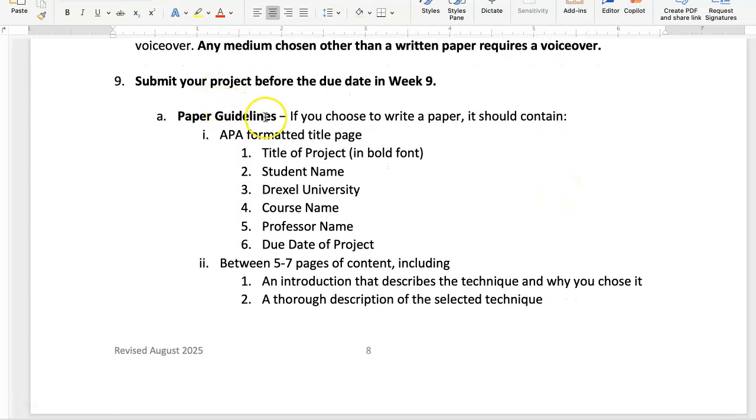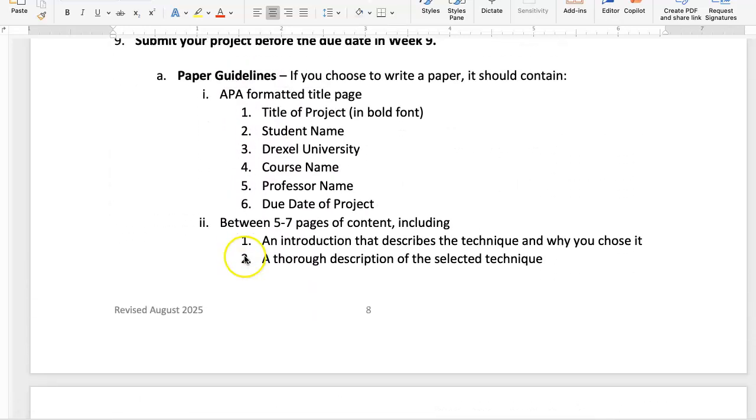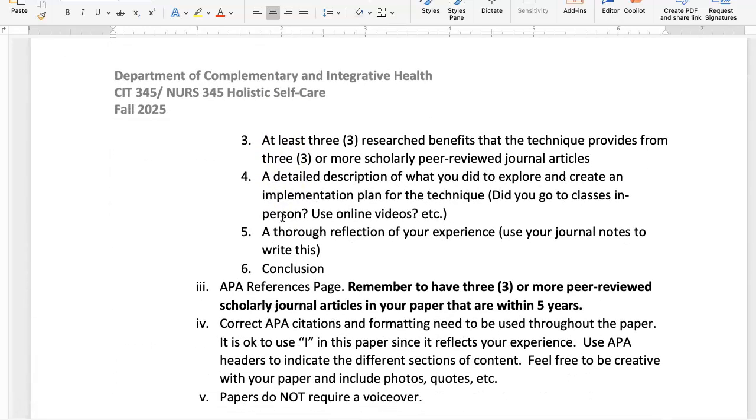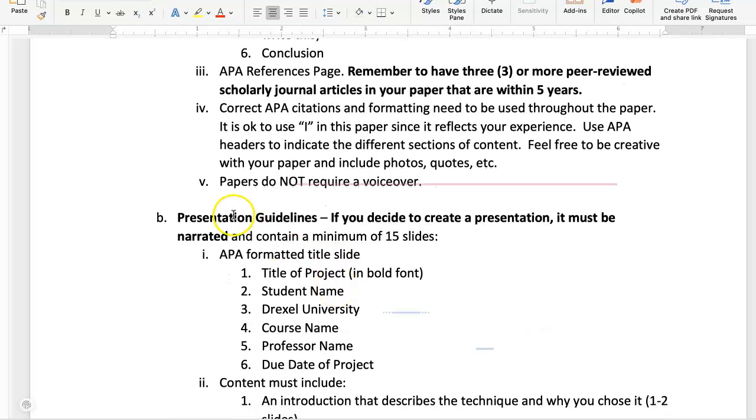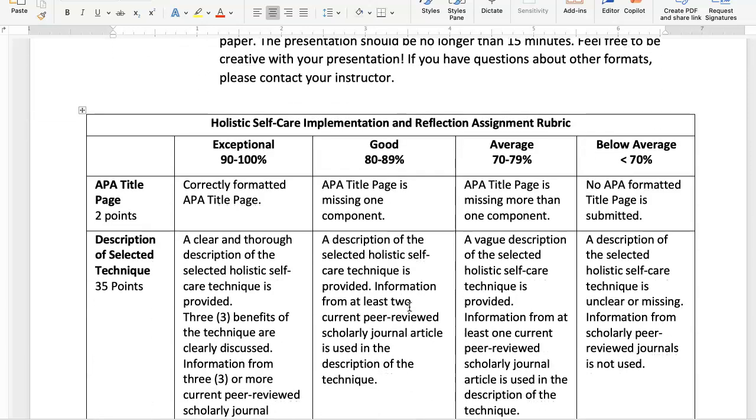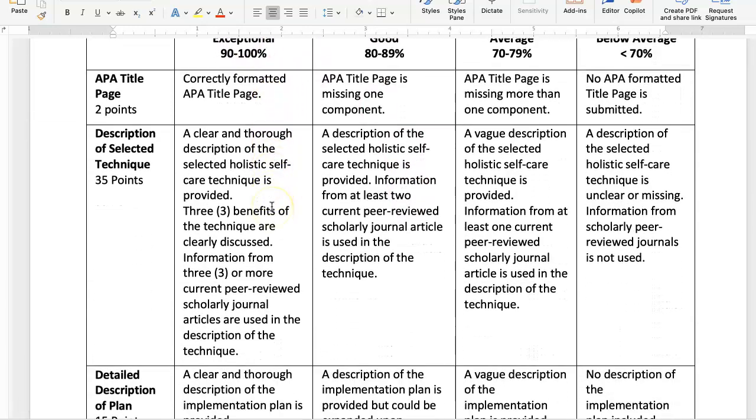So follow this. This is where I grade from. I look right at this to see if you have followed this. So this is the paper guidelines. You're going to want to follow everything in here for the paper. This is the presentation guidelines. You're going to want to follow everything in here. And then you want to check this rubric to see how you will be graded.